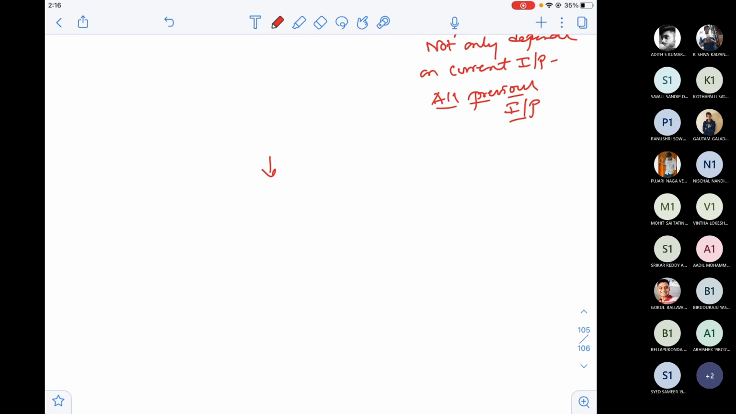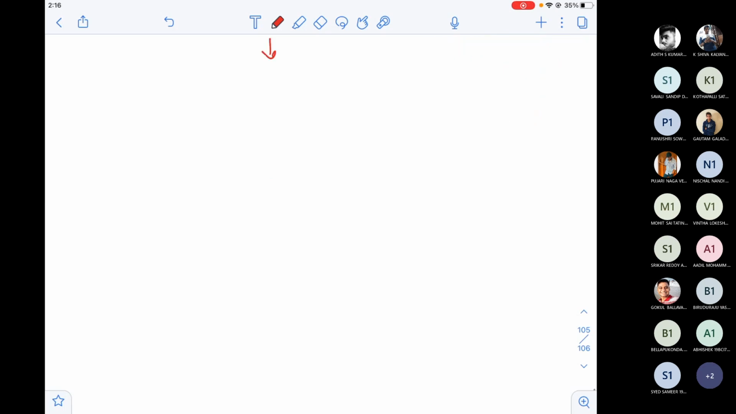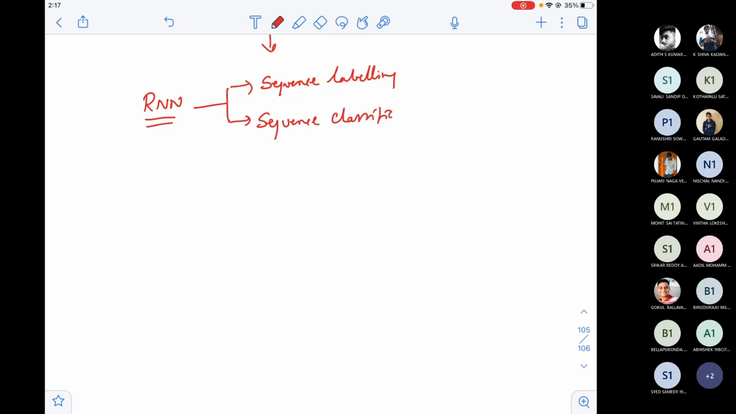You already know that using RNN, we can solve two types of applications: sequence labeling and sequence classification. These are the two main tasks. Other tasks are there, but these are the main tasks. Sequence labeling is basically an example for this: parts of speech tagging. A sequence classification example is sentiment analysis classification.